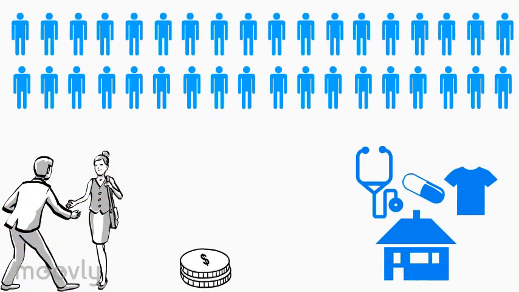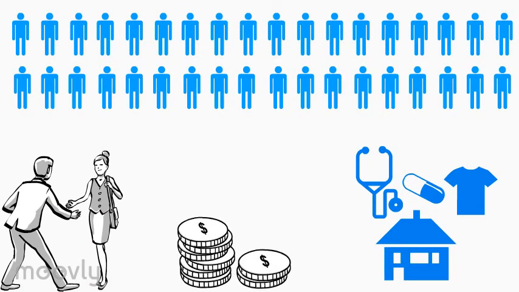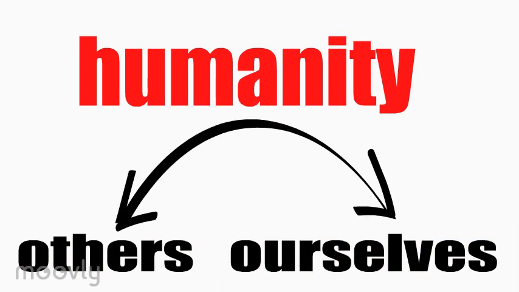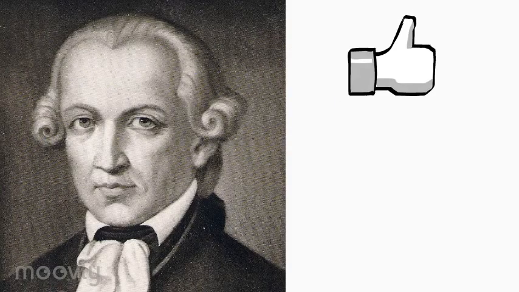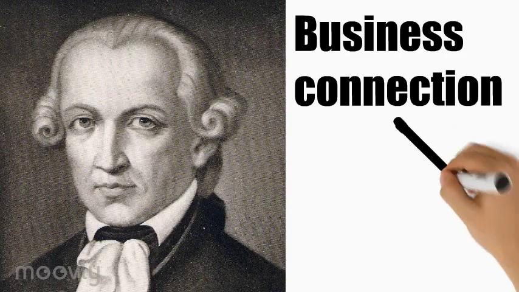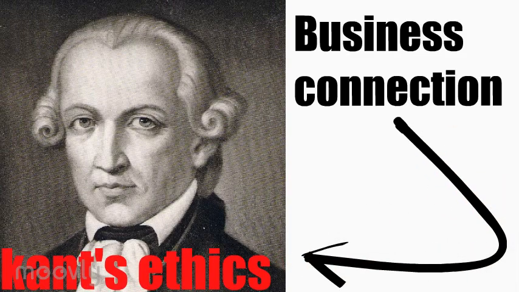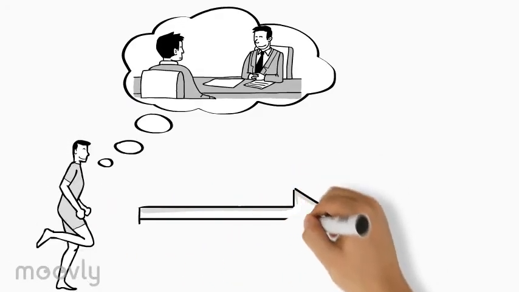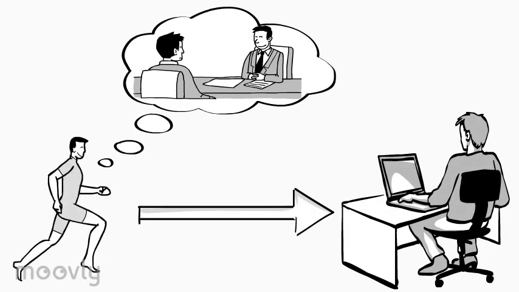If everyone sponsored a homeless person and it became a universal law, then society would be better off as no one would be living in the streets. Kant also states that we must act in a way that respects the humanity in others and in ourselves. Nothing is good in itself unless it's a good will. Homeless Connection supports Kant's ethics as our business is purely done out of goodwill in order to reconnect the homeless back into the real world.